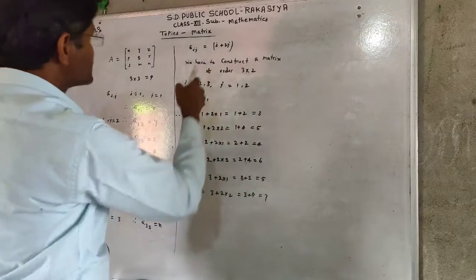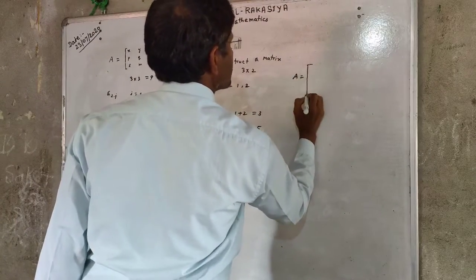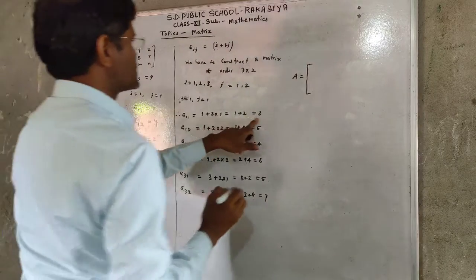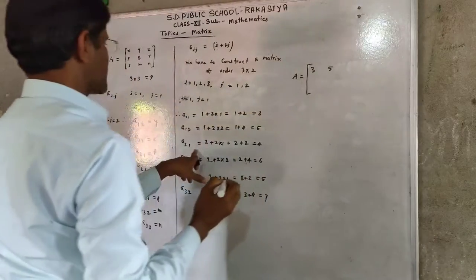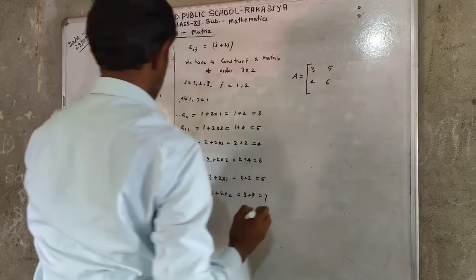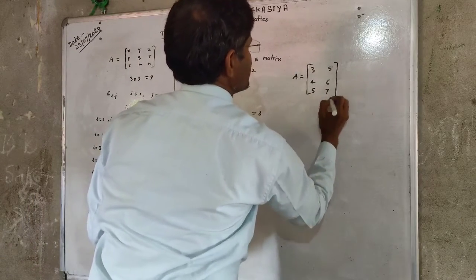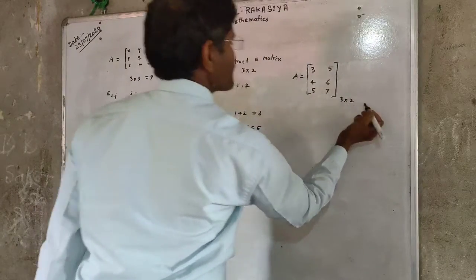And according to this pattern, the matrix can be written with first row 3 and 5, second row 4 and 6, and third row 5 and 7. It is a matrix of order 3 into 2 or 3 by 2.